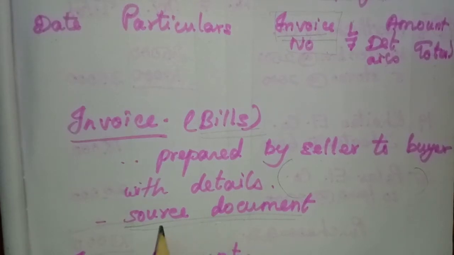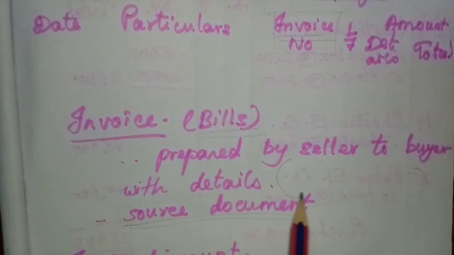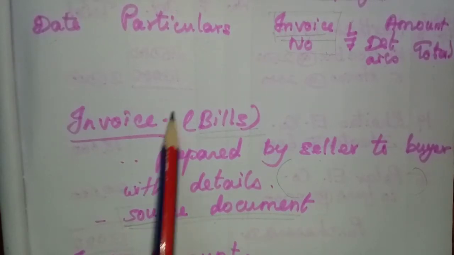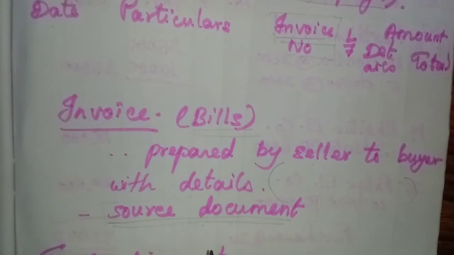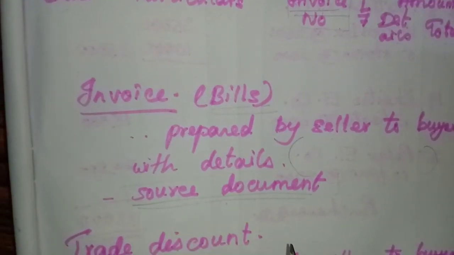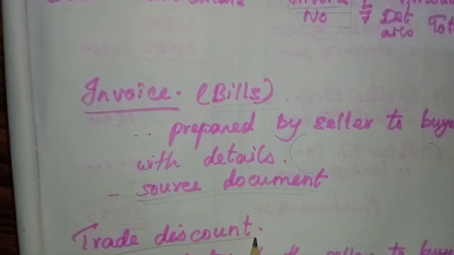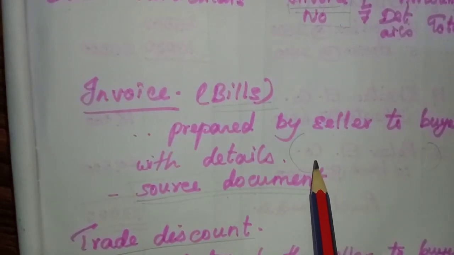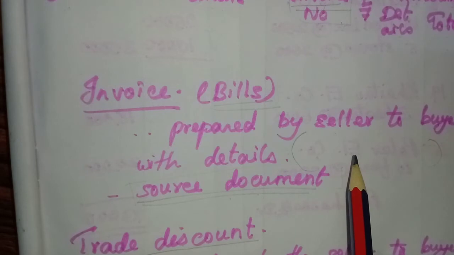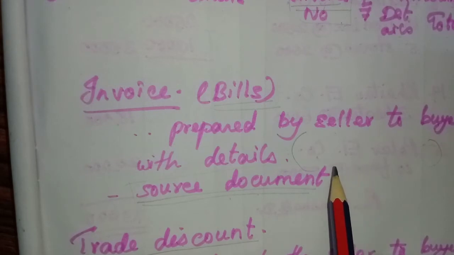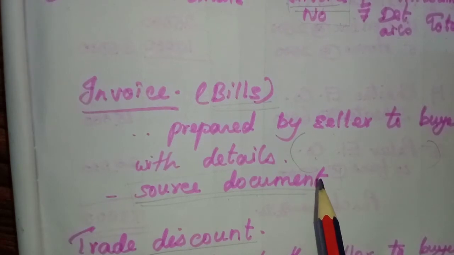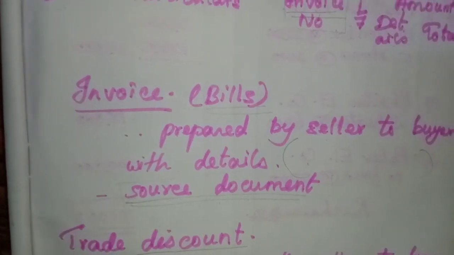For both these books, what is the source document? The invoice or the bill. In short, we call it bill, or statement. Now, in the invoice, one item will be there, the trade discount. At last, if the purchaser purchases more quantity, more amount, the seller will reduce 1%. That is called trade discount.